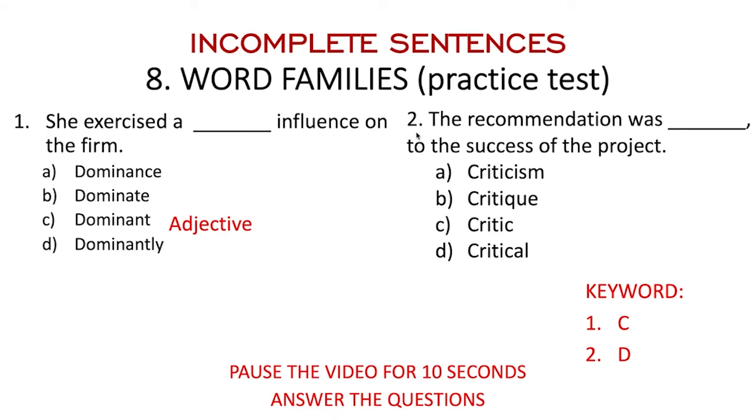And then the next keyword would be number 2. The recommendation was blah blah blah to the success of the project. This is already clear. If it is followed by an auxiliary, just like this one, it should be using an adjective. So the following option that is an adjective is critical itself.